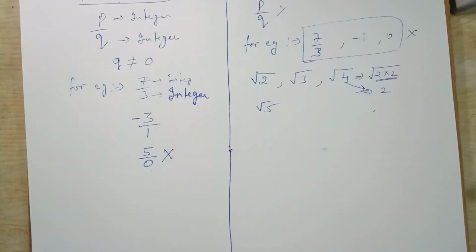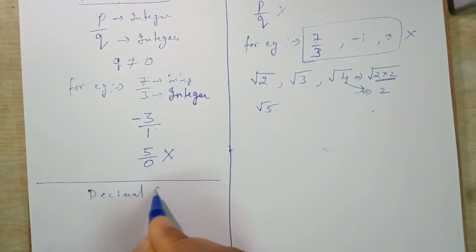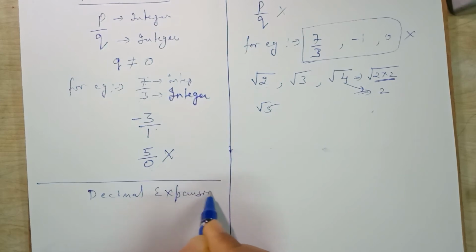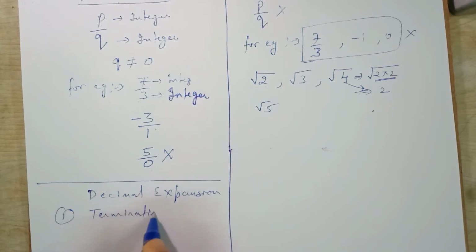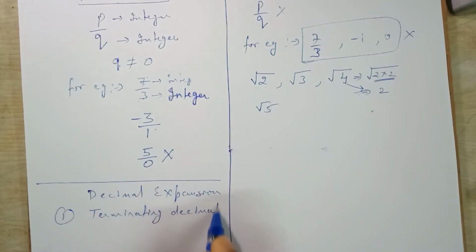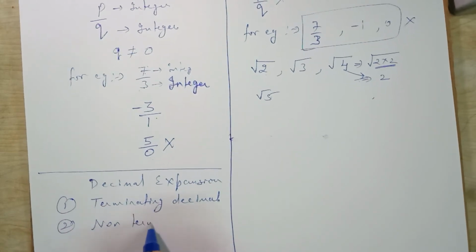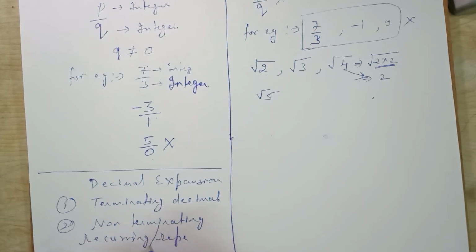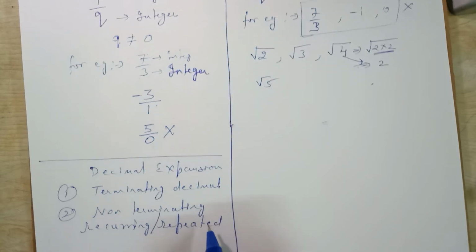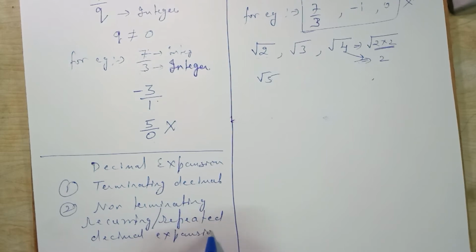Also on the basis of decimal expansion we can classify them. First come to the decimal expansion of rational number. Rational number has two types of decimal expansion. Number first, terminating decimal expansion, and number second, non-terminating recurring, recurring means repeated, decimal expansion. Now let us understand what they are.